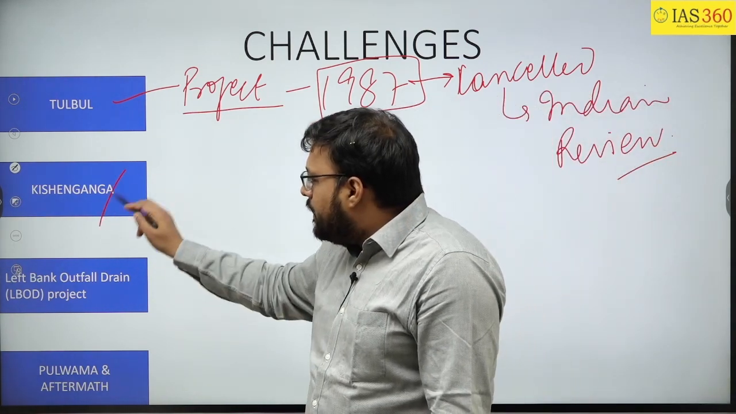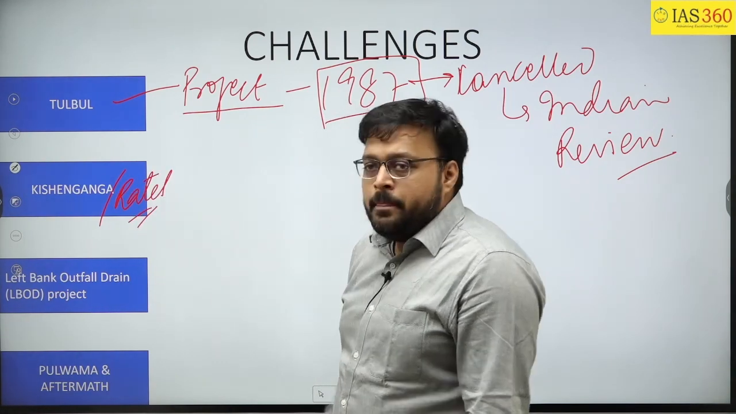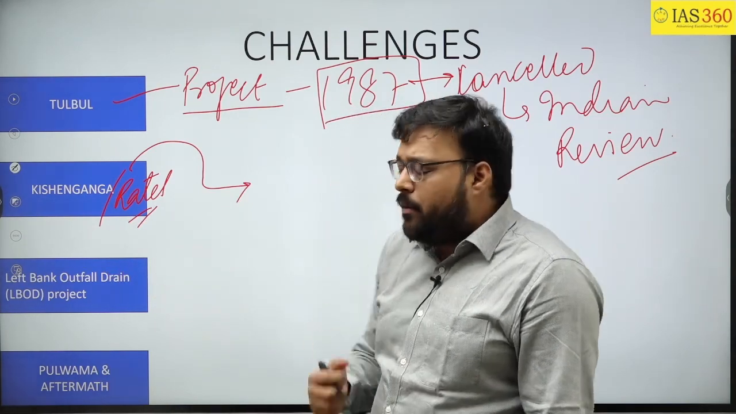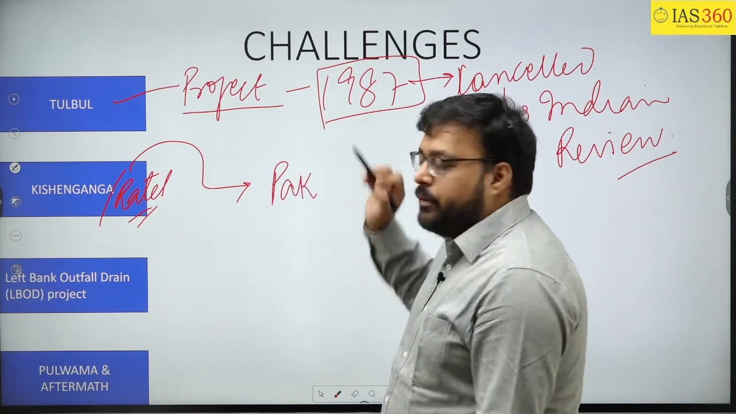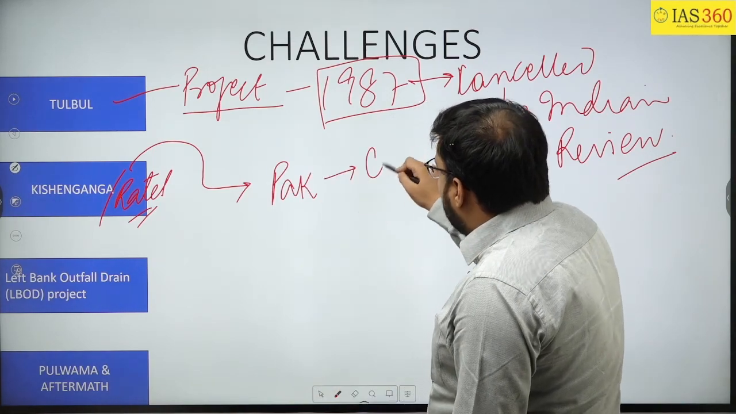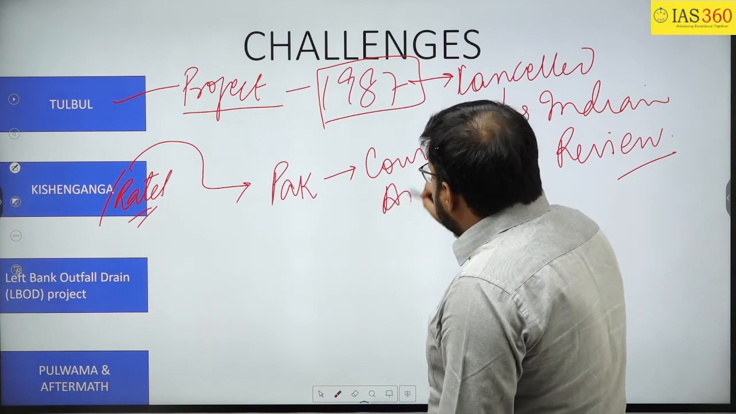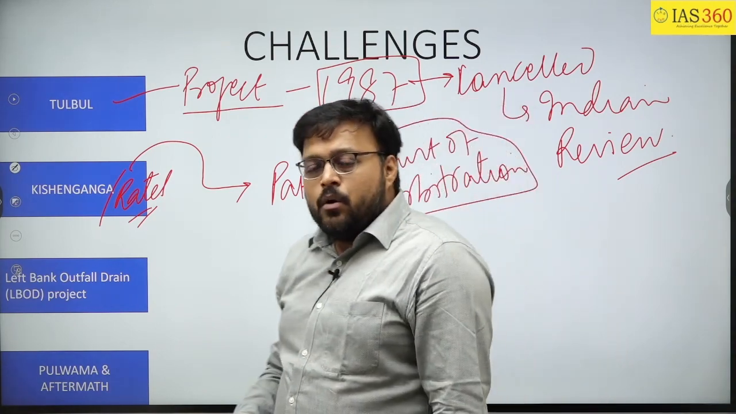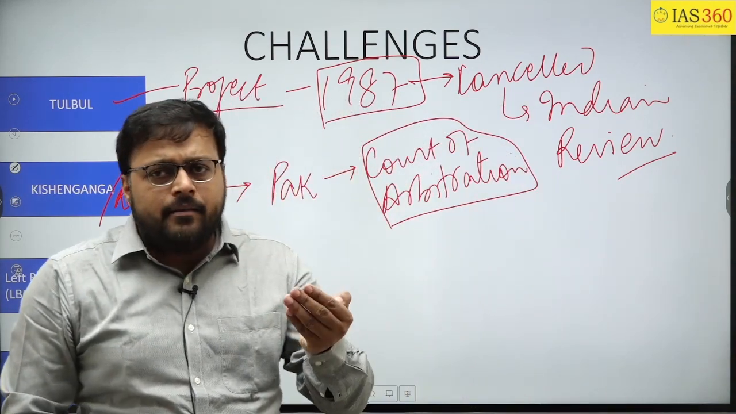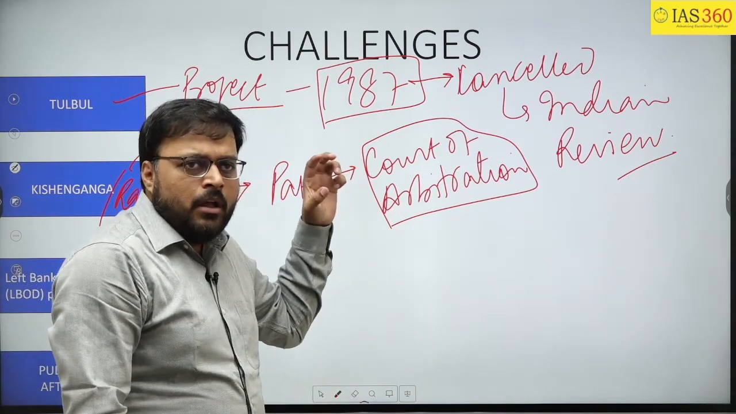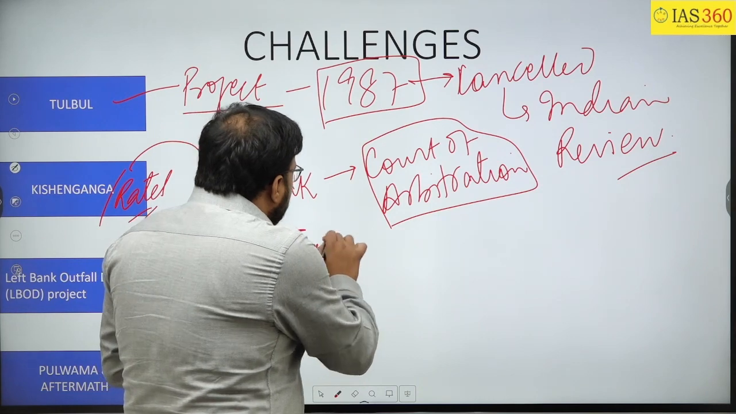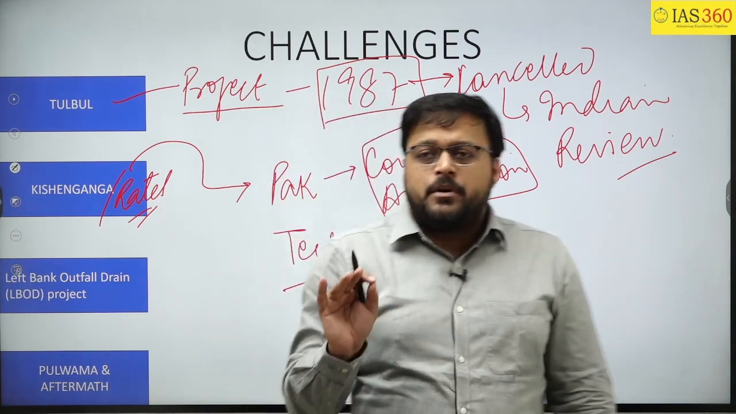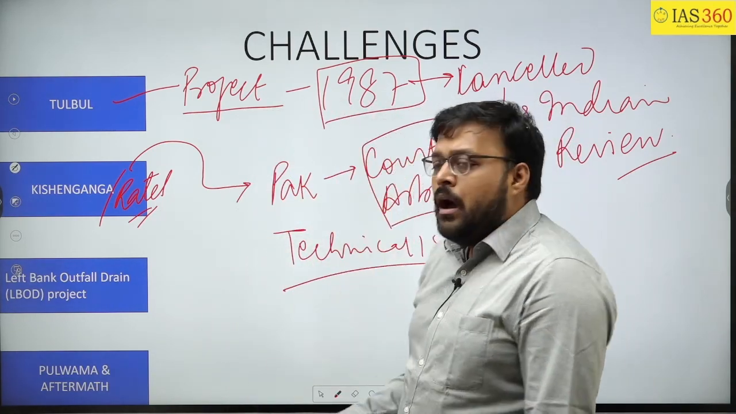The second is the Kishan Ganga and Ratle projects. With respect to the Indian Kishan Ganga and Ratle hydroelectric power projects, Pakistan has objected, and this time they went to the court of arbitration. India is asking why you bypassed the neutral expert, which is the second layer of the dispute resolution mechanism, and went to the court of arbitration. India is saying that this is a technical issue, and therefore neutral experts should be hired rather than going to the court of arbitration.